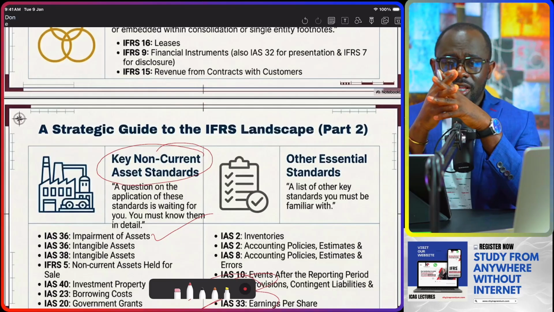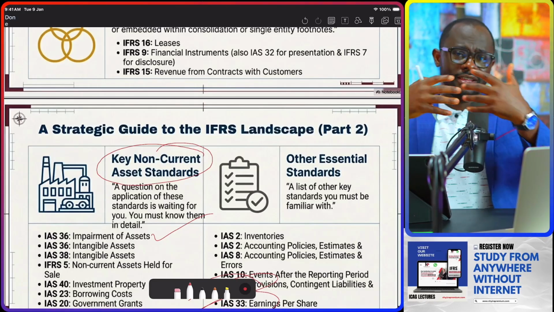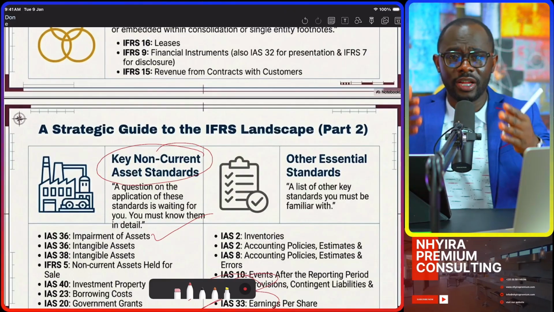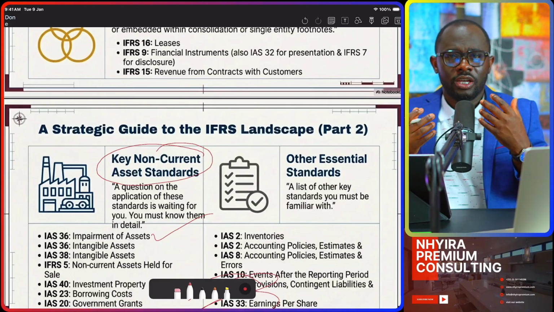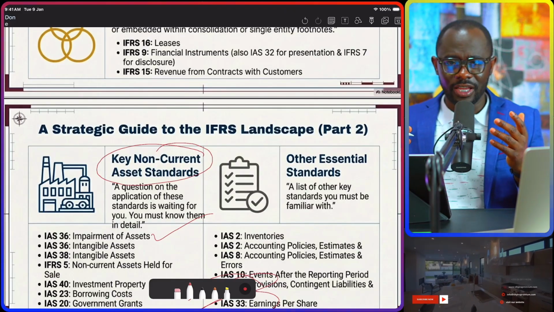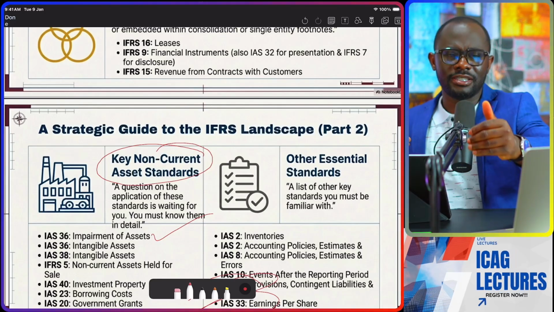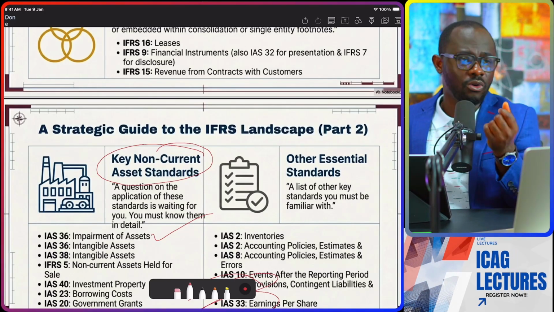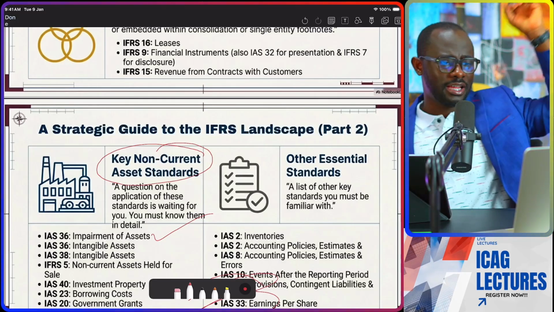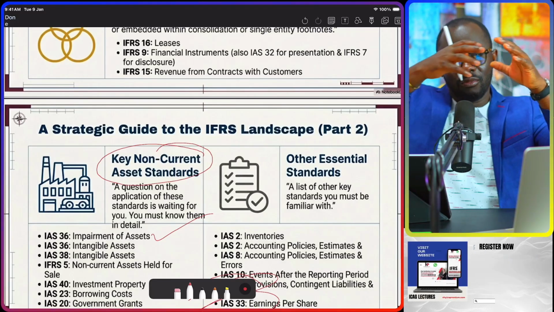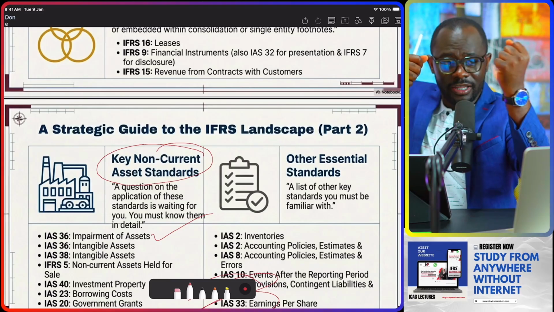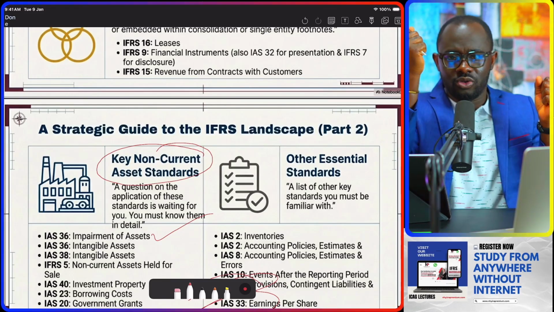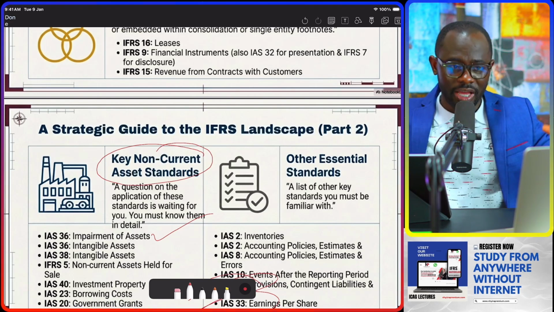But the accounting standards are interrelated. And when we begin the IFRS masterclass, you will have more understanding of this because the standards are interconnected with each other. Okay? What it means is that you have to put yourself in the position where you know that you are not just learning this standard and throwing it away. No, I'm going to require the principle in that standard when I'm solving a question that is primarily relating to another accounting standard. And we will get there later on.